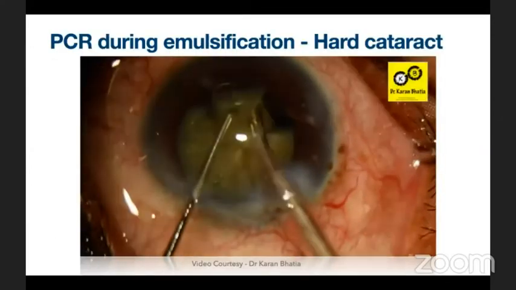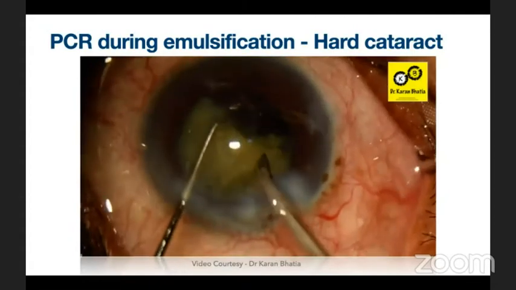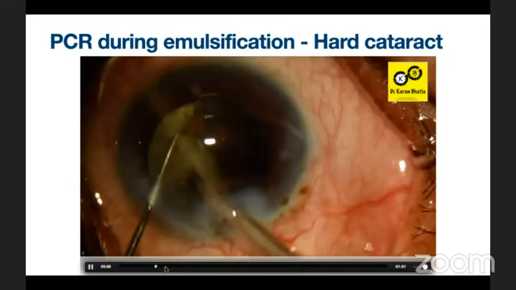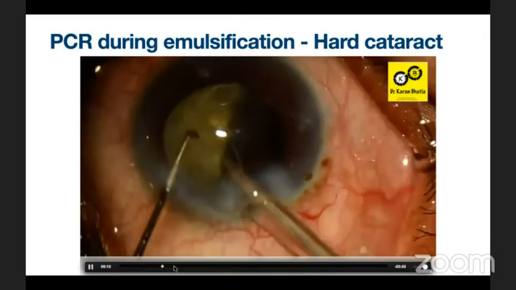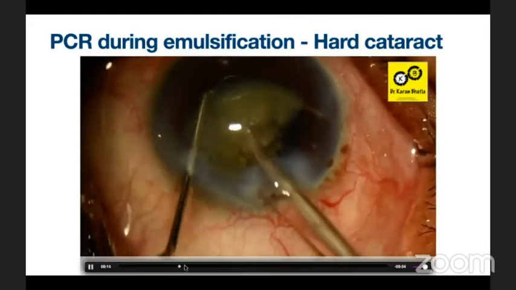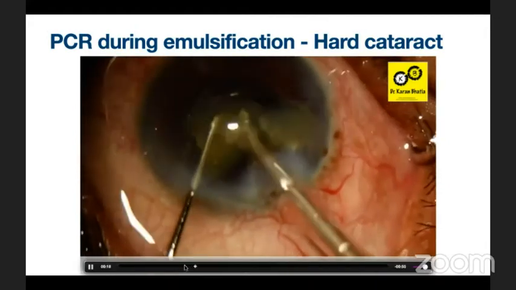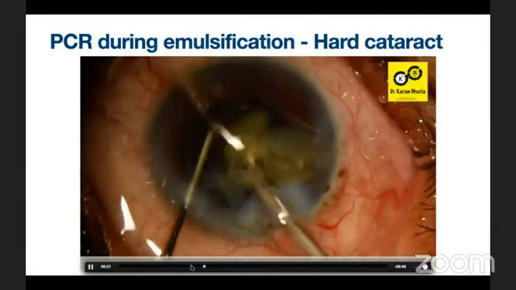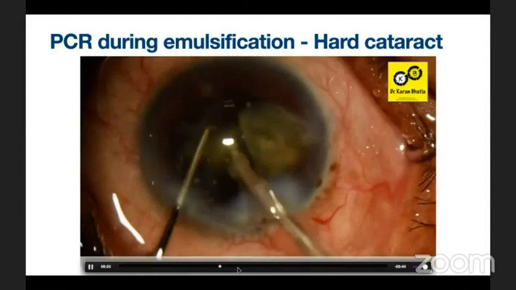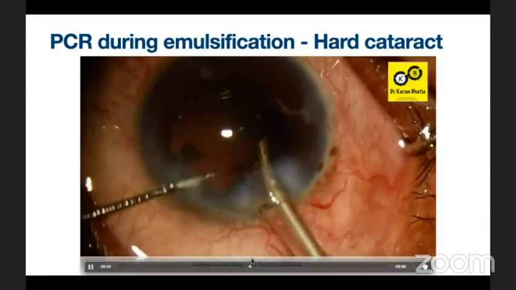This is another case, a very hard cataract. During lens manipulation the PCR actually happened, but the surgeon is very experienced. He handles this case meticulously for the remaining half of the nucleus. After chopping this hard nucleus, one piece is kept above the iris plane, and the other is emulsified carefully, after which the remaining piece is also emulsified. But as you can see at the end of the procedure, there is a large central defect in the posterior